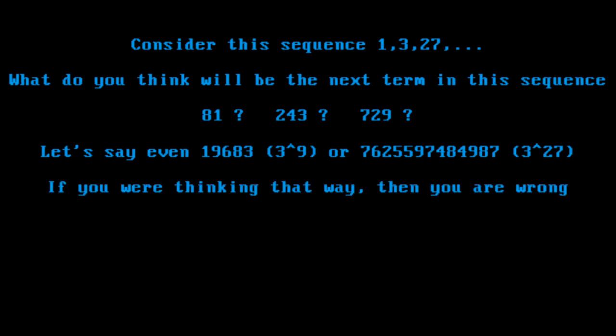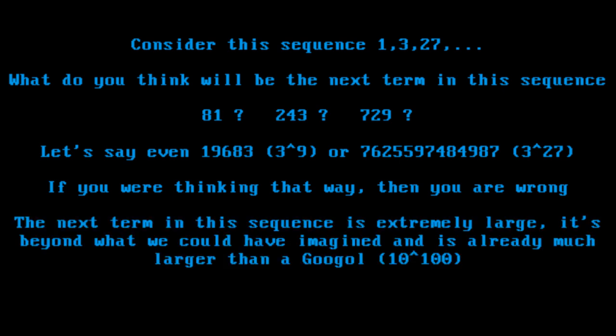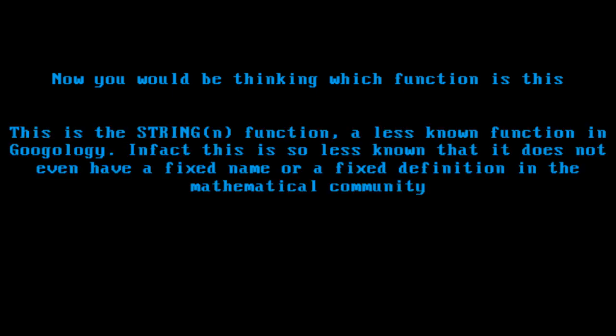Let's say even 19,683 or 76255974849847. If you were thinking in that way, then you are wrong. The next term in this sequence is extremely large, beyond anything we could have imagined, and is already much larger than a googol. Now you would be thinking, which function is this? This is the string n function, a less known function in googology.